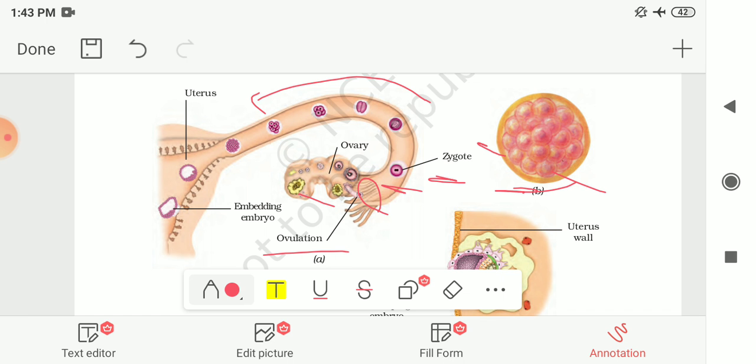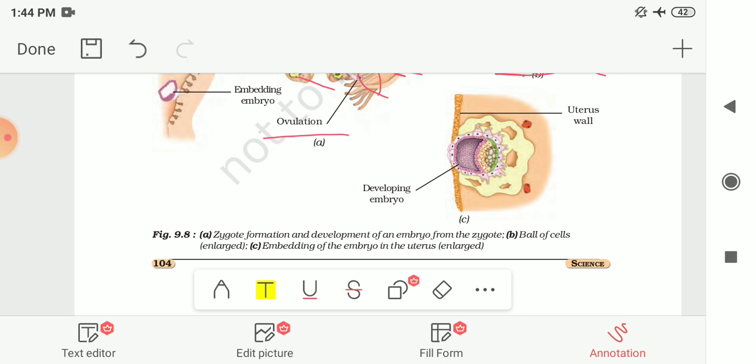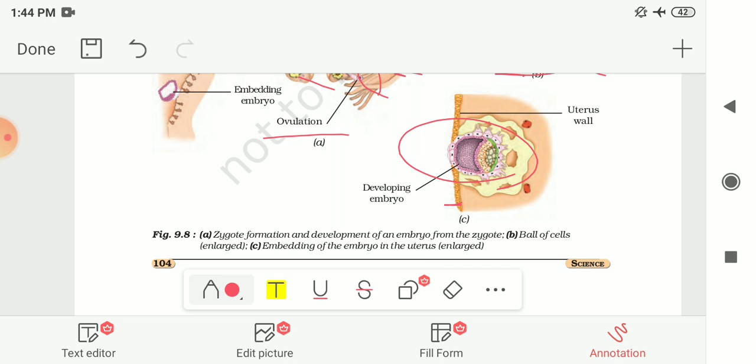And the embryo gets embedded, or you can say fixed, in the wall of uterus for further development. Here it is shown to you. This one is the uterus wall and this one is the developing embryo. So this developing embryo gets fixed in the uterus wall.